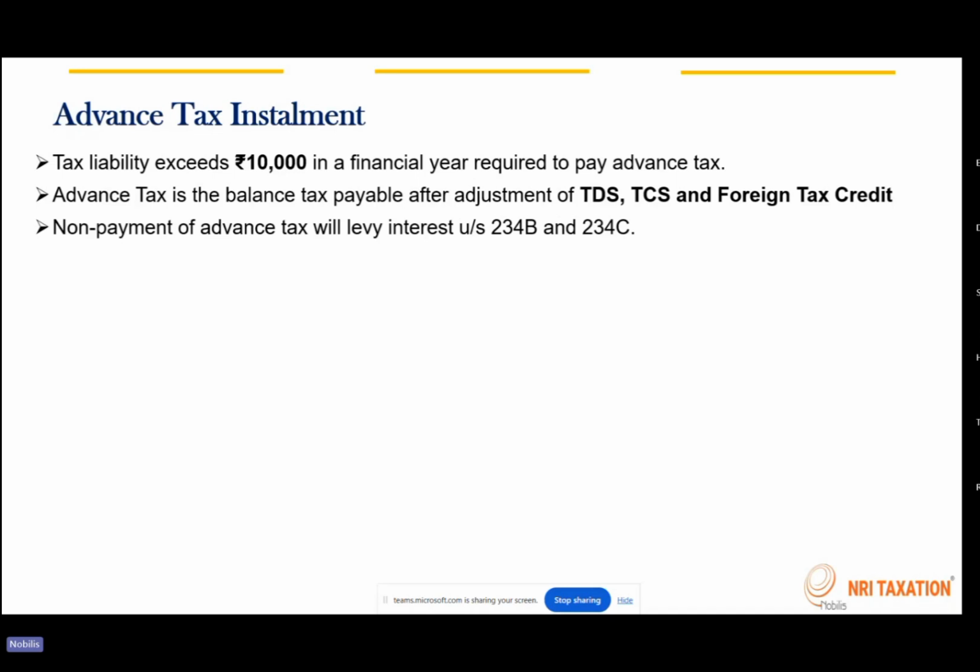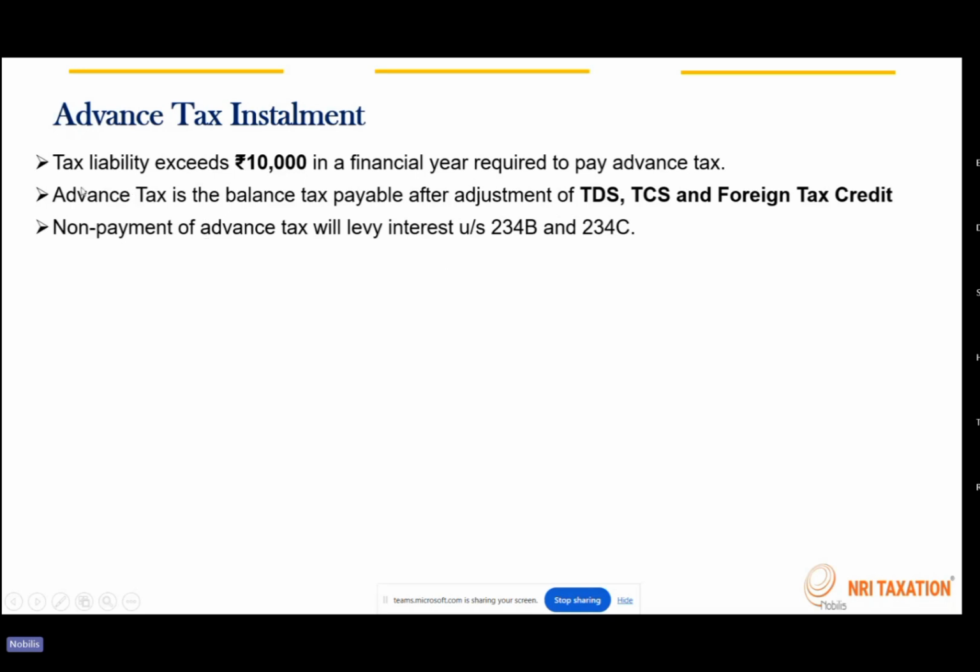So that's why advanced taxes are payable by an individual if they have other heads of income apart from salary. Like if you have rental income, even though on the rental income there are certain cases where TDS is withheld by the tenant and deposited, it's a very minimal amount. They withhold only 2% of the total rent, whereas if you're falling under the 30% slab, there's going to be a huge difference. So whatever is the balance taxes, it should be paid out of your own pocket by doing a self-assessment of the taxes payable. That's when the advanced tax becomes important.